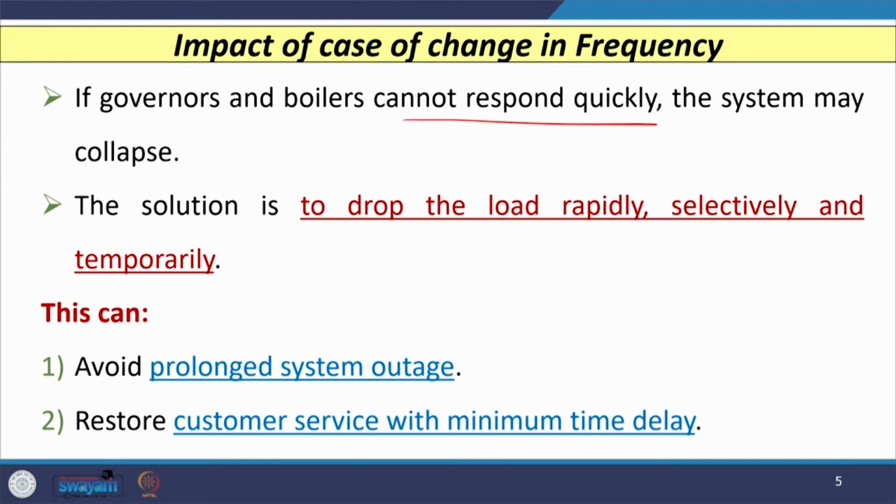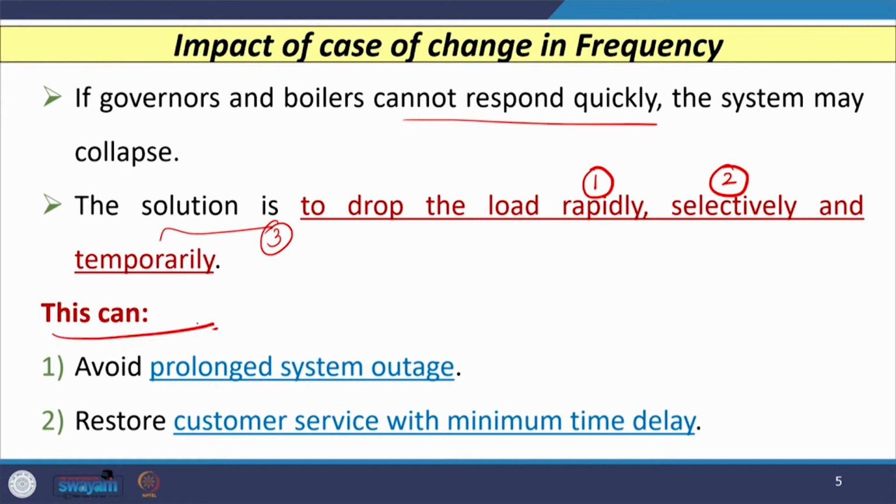These three things are very important: we have to remove the load rapidly, we have to remove it selectively, so that the appropriate frequency balance is maintained, and we have to remove it temporarily, because we need to come back to the original condition, so that there is no revenue loss.